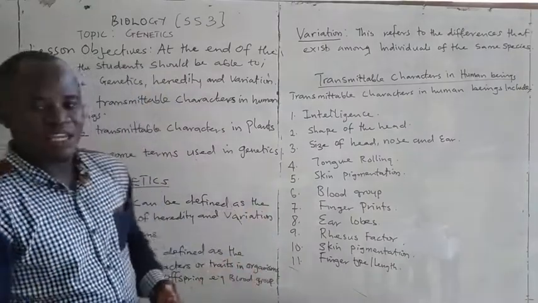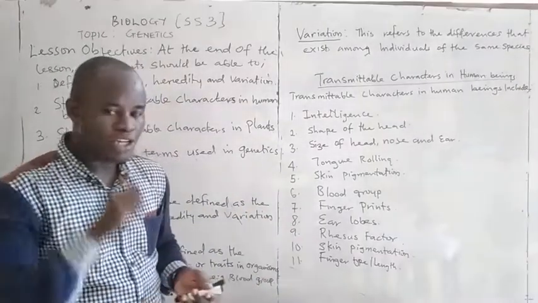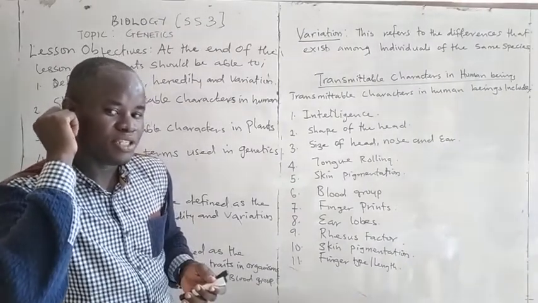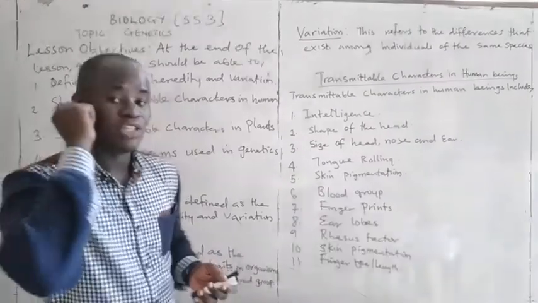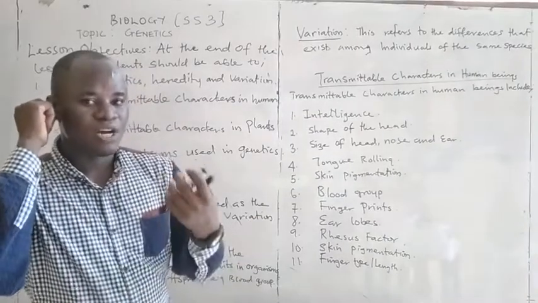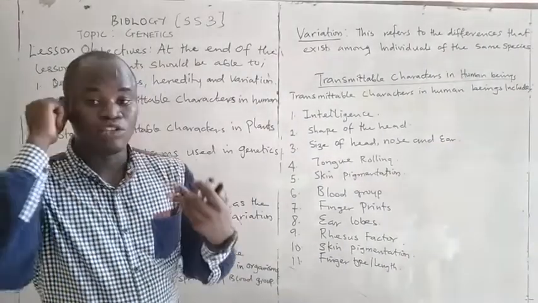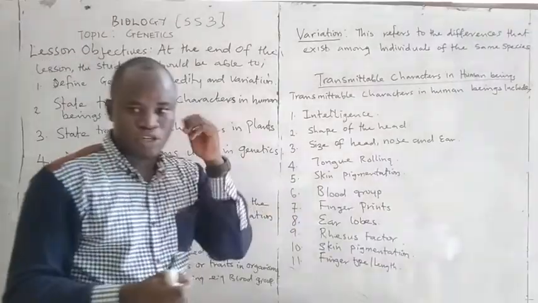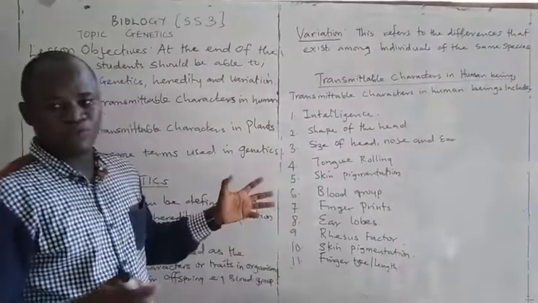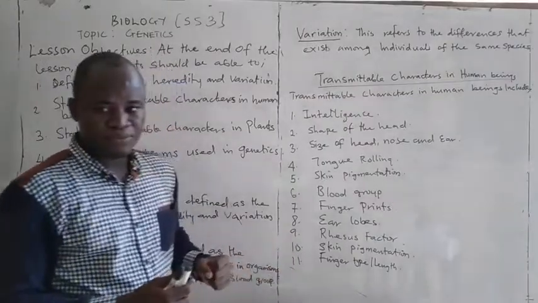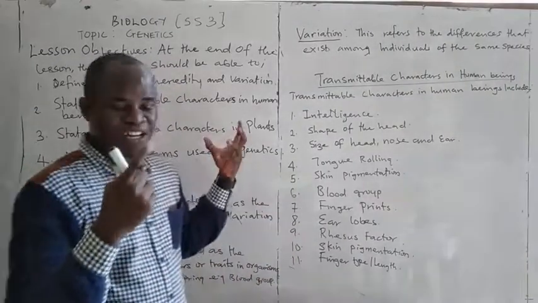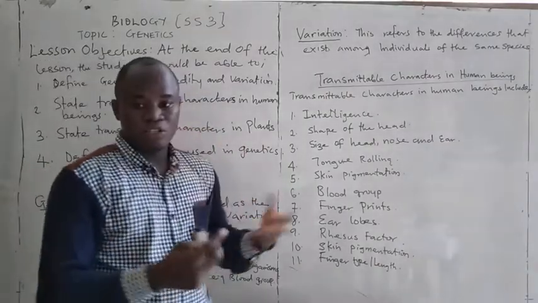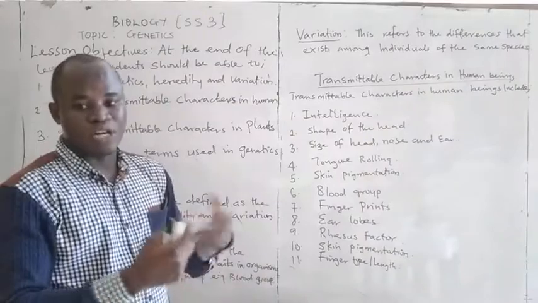The next one is ear lobes. If you look at your ear, there is a thick mass of skin below this part. If it is there, you have an ear that is lobed. But if you don't have it, your ear is lobeless. The next one is rhesus factor. This is another antigen that was first discovered in the monkey some years ago. Either you are rhesus positive or you are rhesus negative.